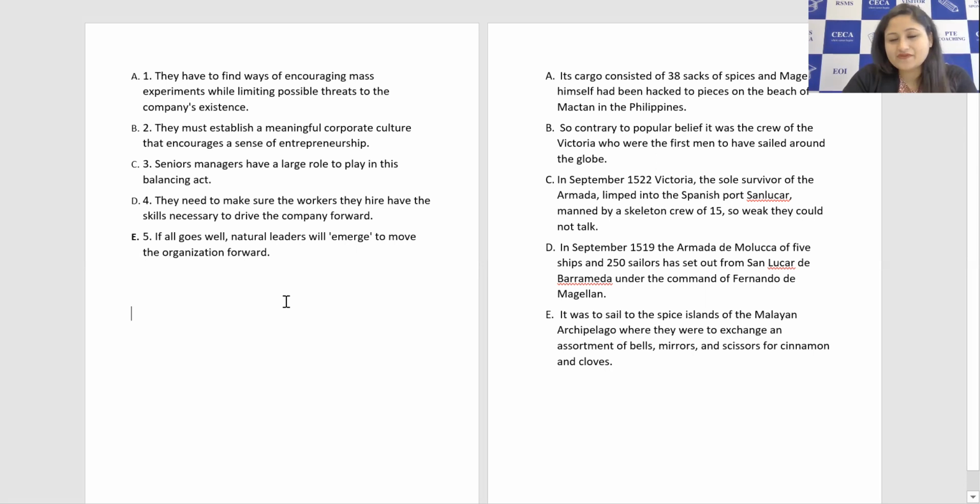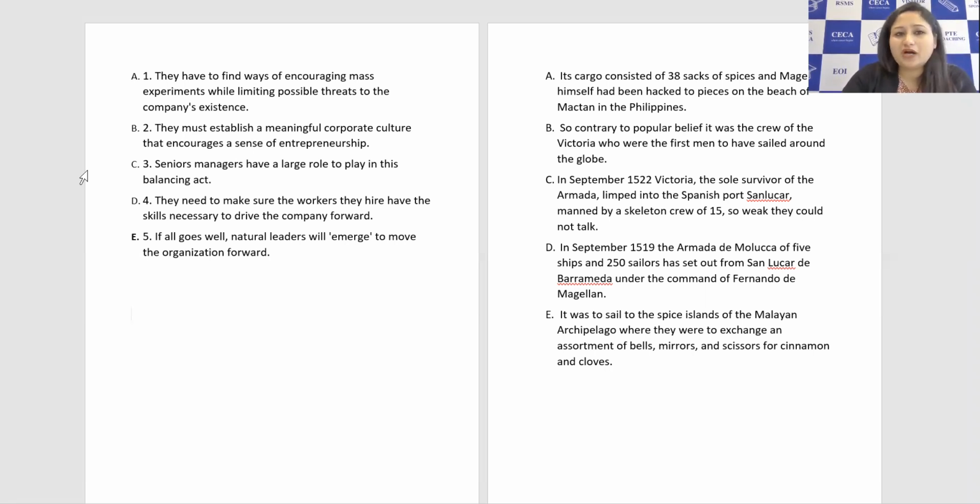So here, out of the 5 sentences you're looking at on the screen, the first is C, where they're talking about senior managers having a large role to play in this balancing act. Because when we read all the sentences, D, B, and A cannot be the independent sentence here, as they start with the pronoun they. So we have to first explain who they refer to, right? So that's why these cannot be the independent sentence.